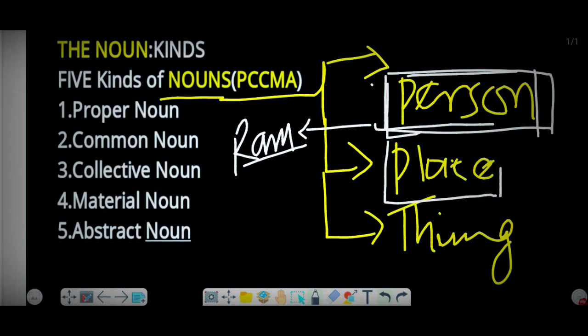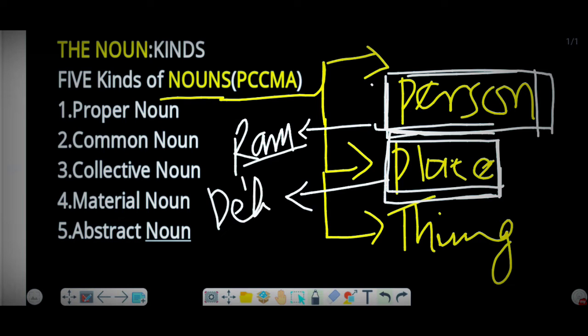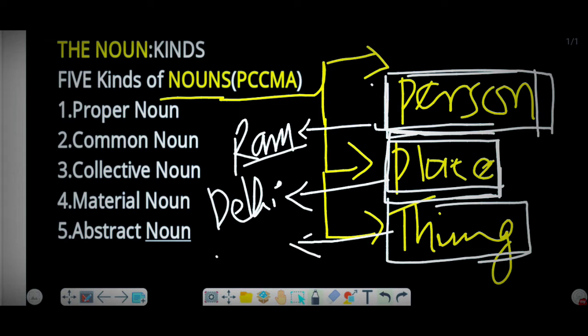Then secondly, the name of a place. When we talk about the name of a place, it is a particular name of a place. The name of a place can be Delhi, Mumbai, Patna, and so on. And then the third one is the name of a thing. The name of a thing can be pen, pencil, and so on.